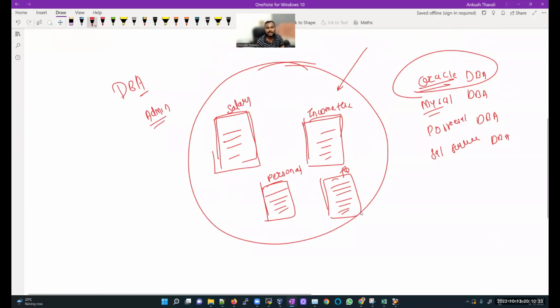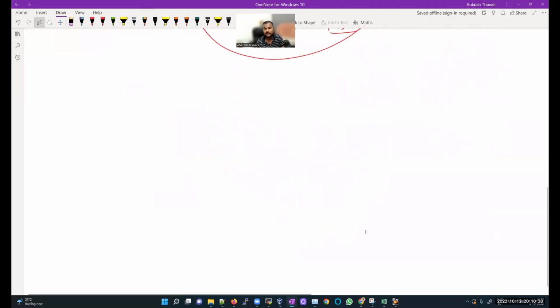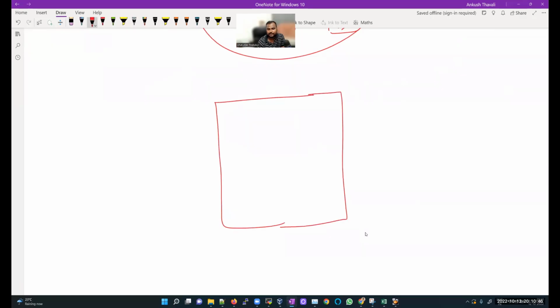Now this database will be on one server. What is a server? Many people might not be aware of the server. You can consider a server like your operating system. I am currently using my Windows 11 machine, correct? Likewise, we can have multiple servers: you can have a Linux server, a Unix server, it can be a different server. A Windows 11 machine is also a kind of server you can consider.